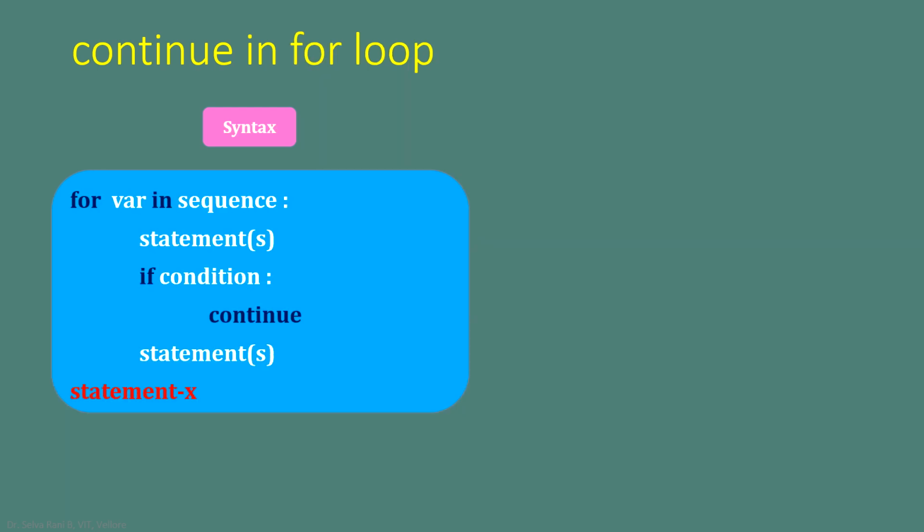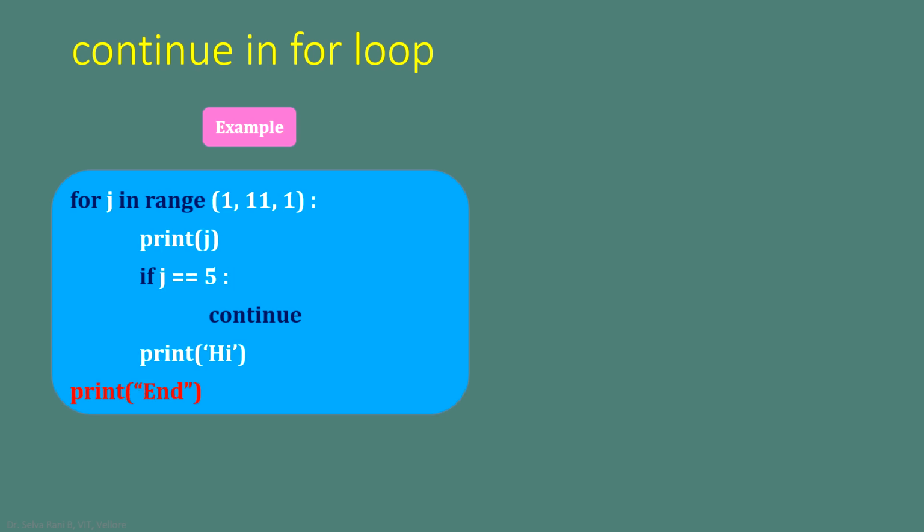The same continue can be used inside the for loop also: for variable in sequence, statements, and if condition, continue, statements, statement X. So whenever the condition is true, the continue statement will be executed and the rest of the statements will be omitted, and the interpreter transfers the control to the beginning of the for loop.